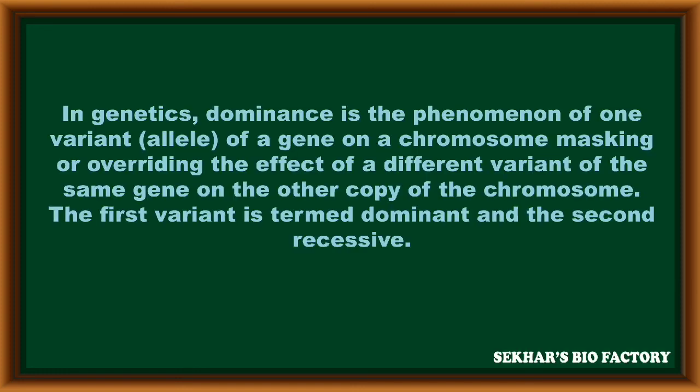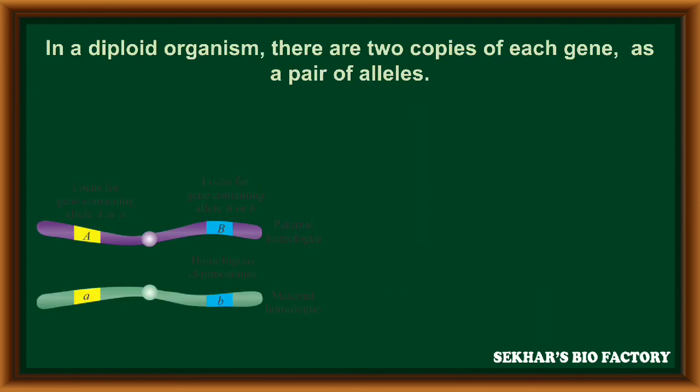The next topic is the concept of dominance. In genetics, dominance is the phenomenon of one variant or allele of a gene on a chromosome masking or overriding the effect of a different variant of the same gene on the other copy of the chromosome. In this, the first variant is termed dominant and the second one is termed recessive. In diploid organisms, there are two copies of each gene as a pair of alleles, like capital B, small b.